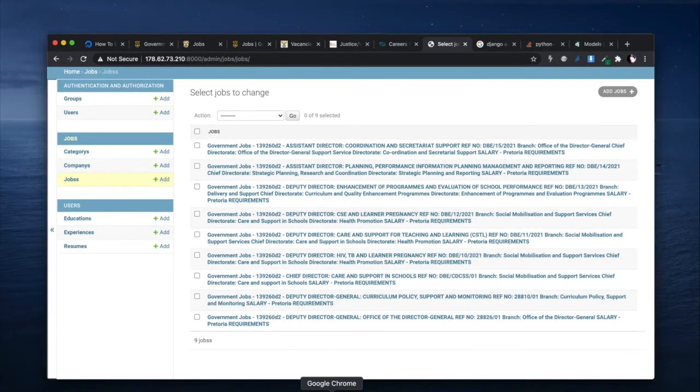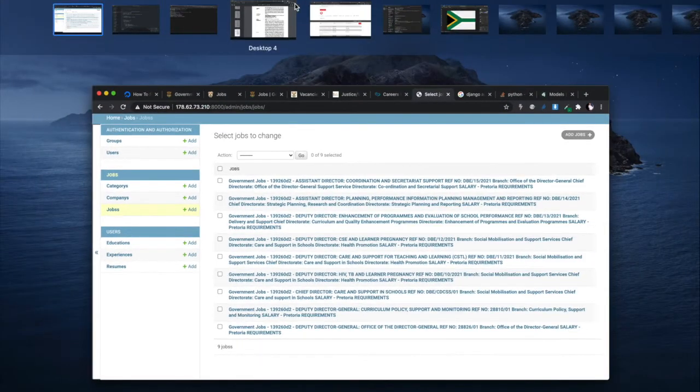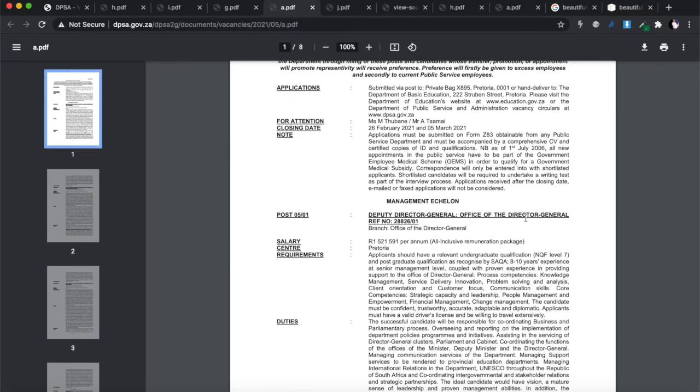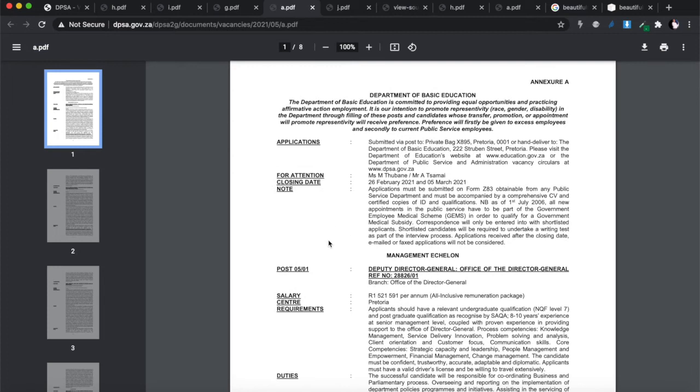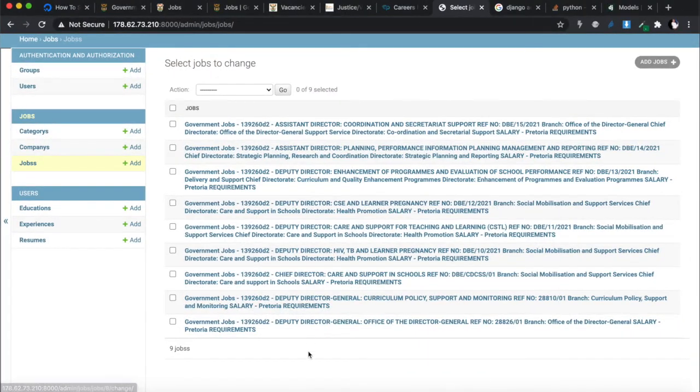So if I go to the first file, let me just count them. There's 1, 2, 3, 4, 5, 6, 7, 8, 9, and the first job should be this assistant director, coordinate secretariat, support. So if I come over here, the first job should be that one. Okay, deputy director, office director, general secretarial report. Where is that? So 0501, it's this deputy director general with this 1.5 million salary. So this is going according to a different order, so the first one is the one at the bottom here. So deputy director general is this one over here.